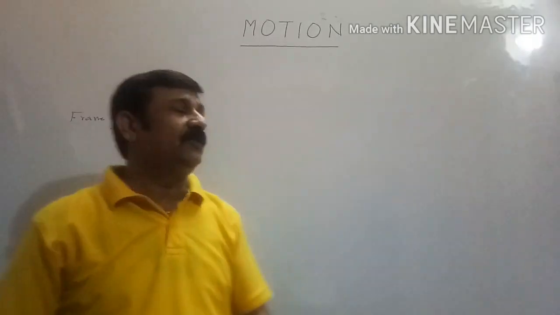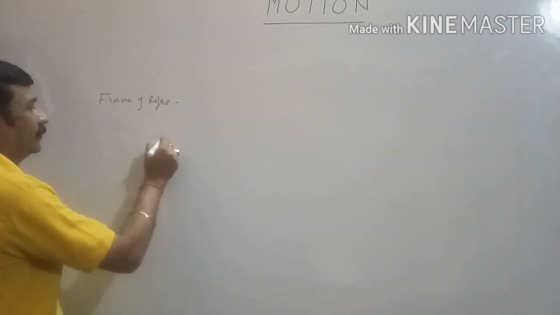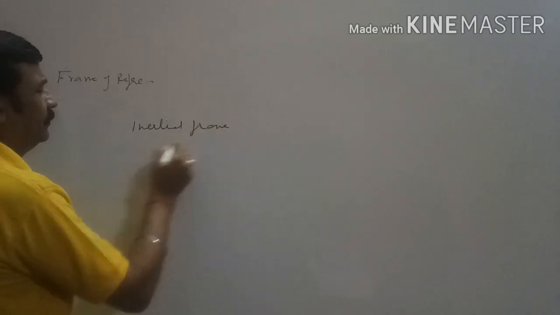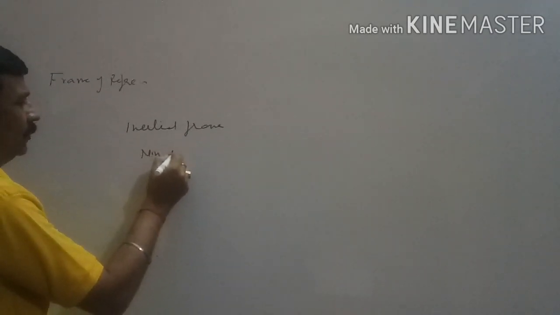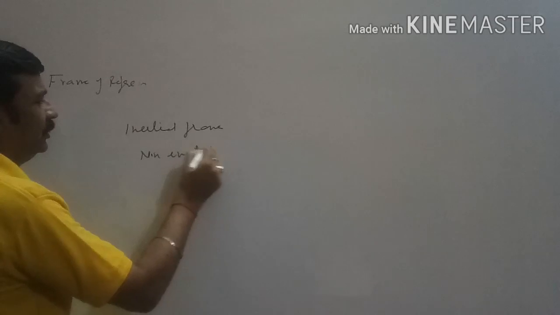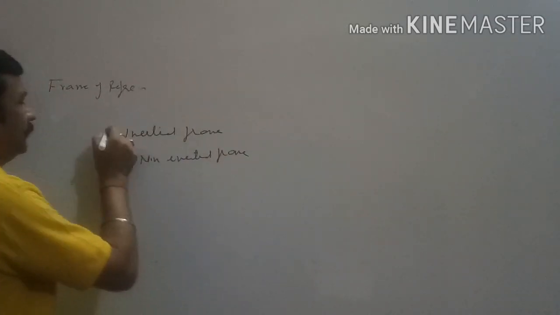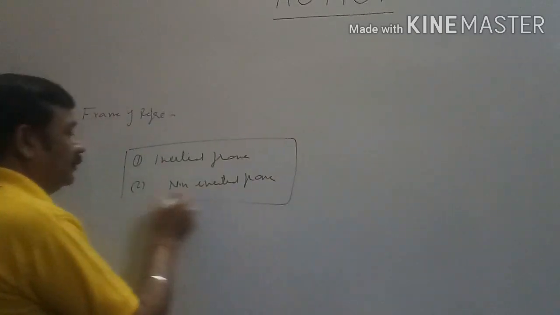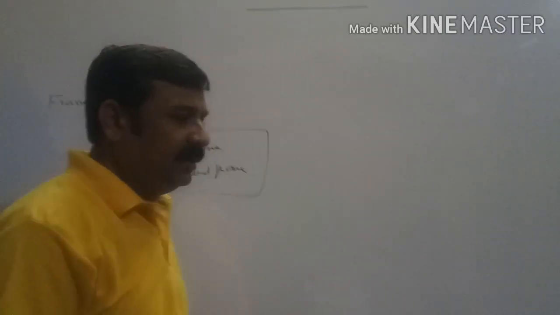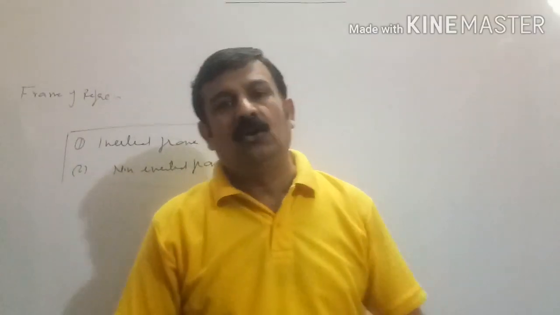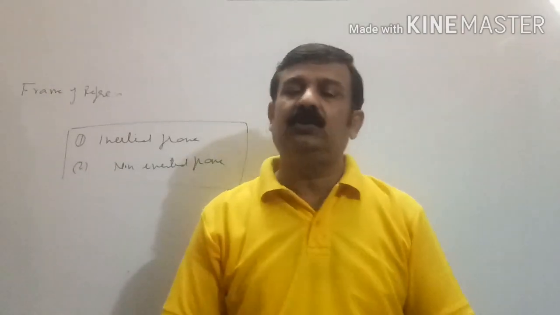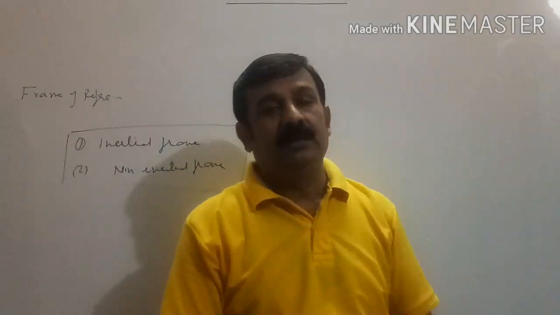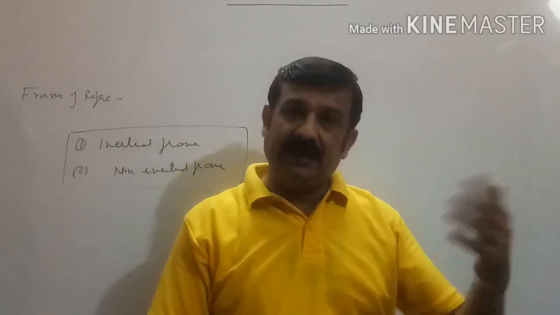There exist two types of frame of reference: inertial frame and non-inertial frame. Either motion of the body will be with respect to an inertial frame or motion of the body will be with respect to a non-inertial frame. What is the meaning of these two frames? Dear students, we will discuss it in our next video lecture.